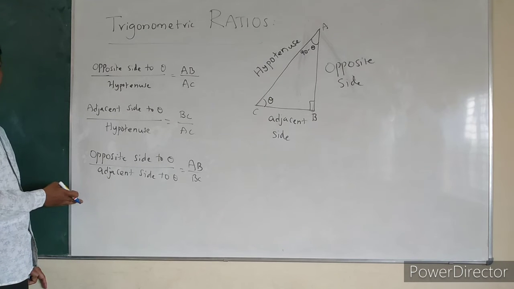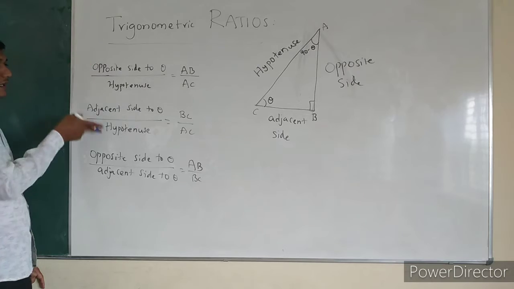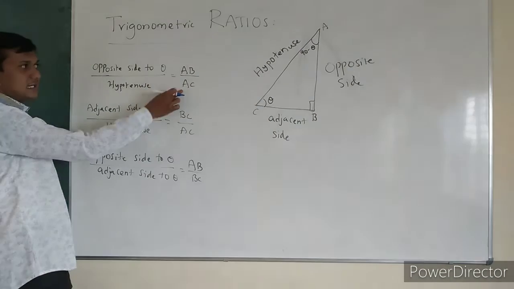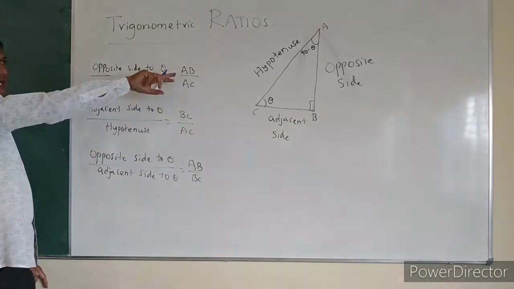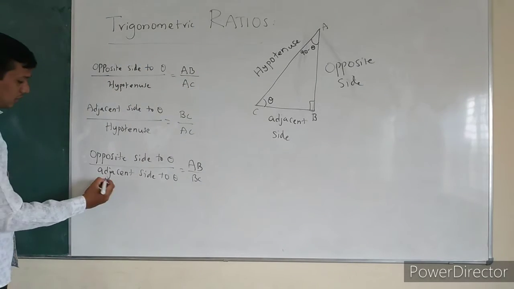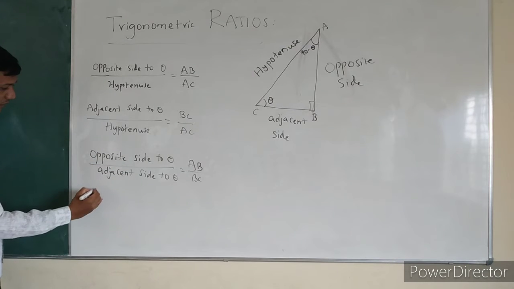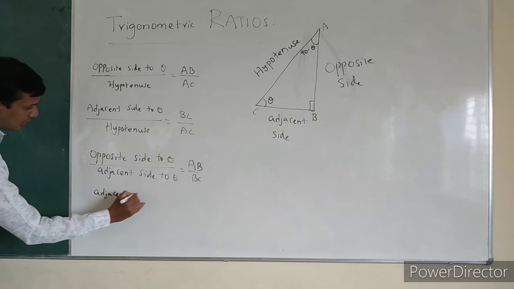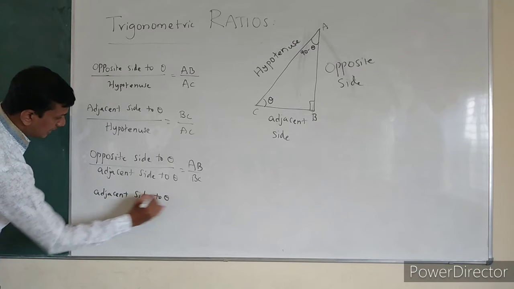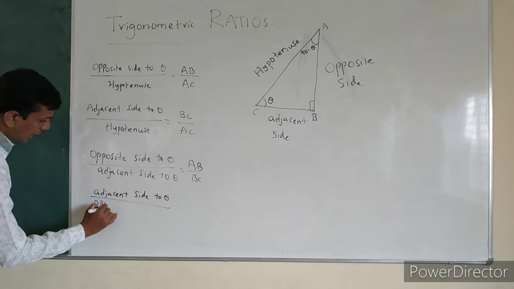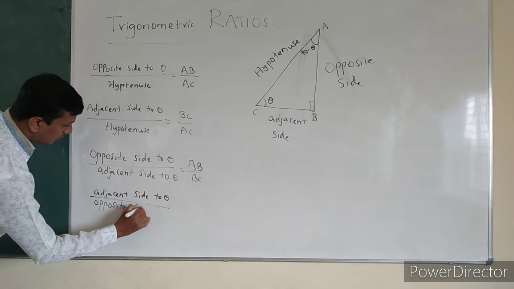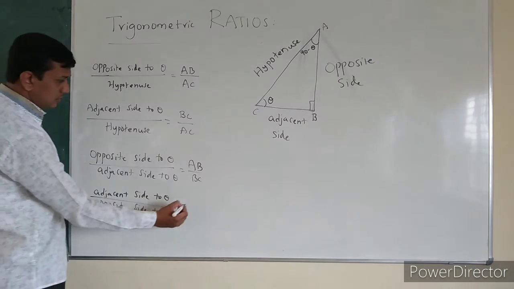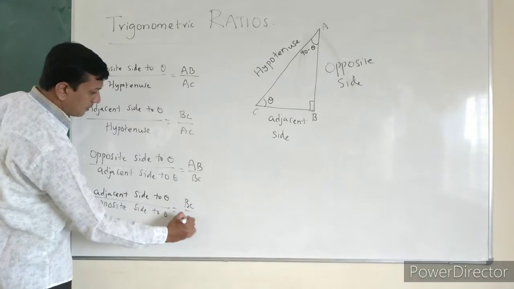I can still get three more ratios. How? By reversing the given ratios. AB by AC is not the same as AC by AB, so if I reverse that, it is also one ratio. I will start from here: adjacent side to theta by opposite side to theta. What is that? BC by AB.